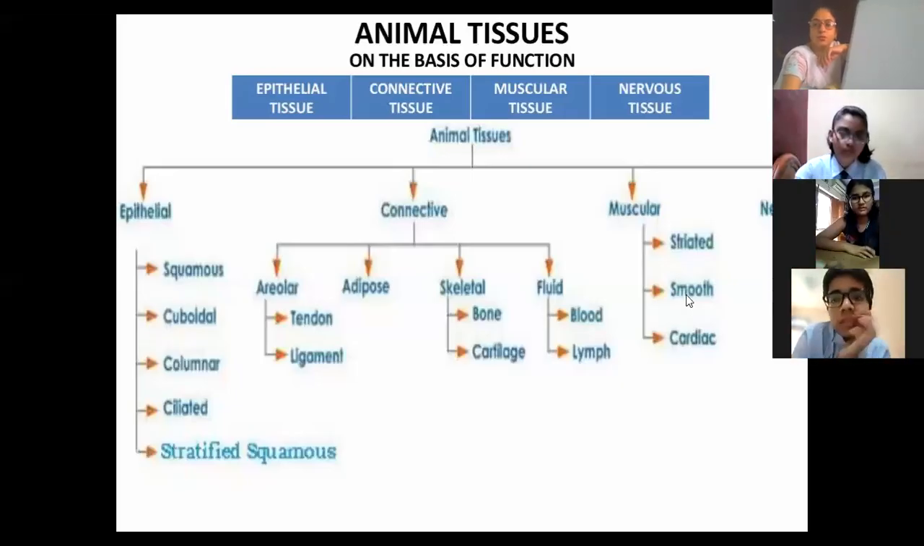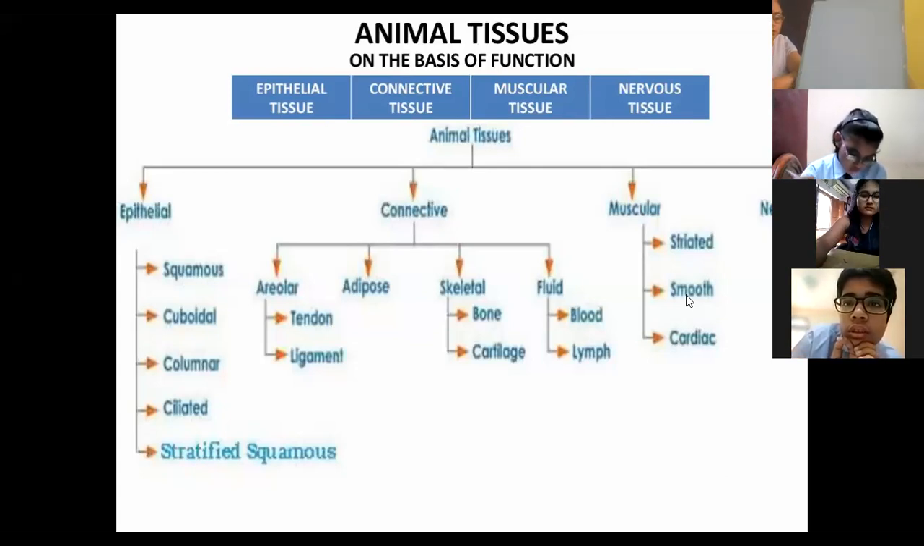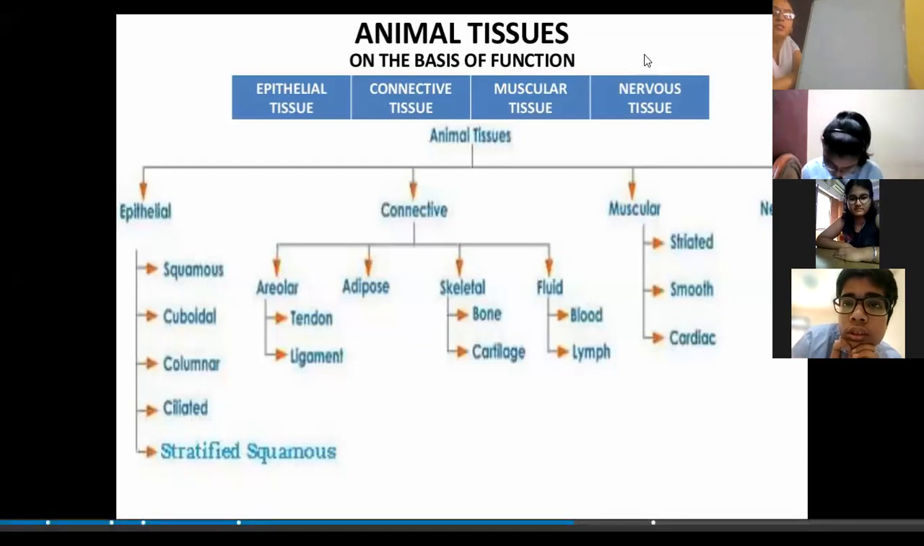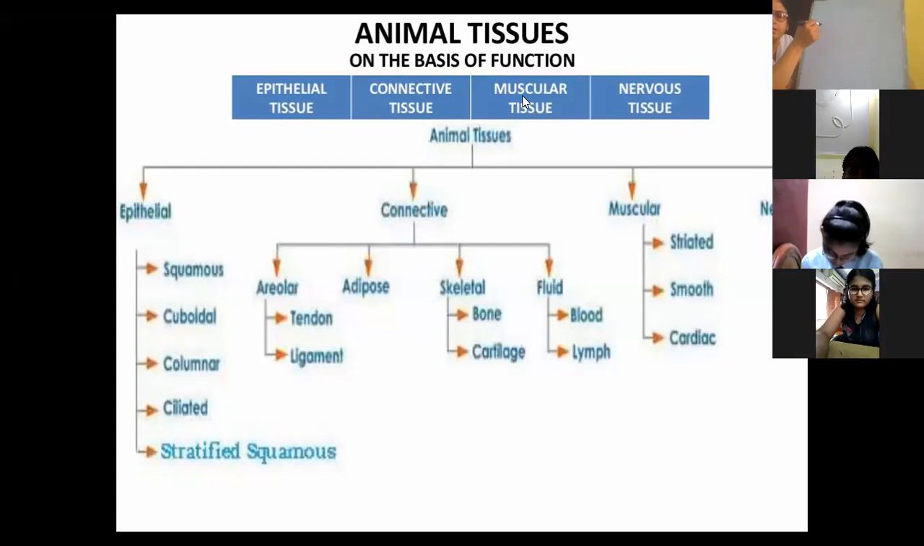So we are supposed to discuss the animal tissue. Yesterday we also discussed the cellular level of organization, the various levels of organization in an organism. What are the various levels of organization in an organism? The levels of organization: Cell. Cell.